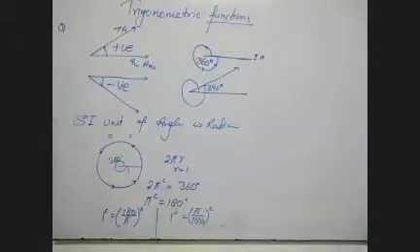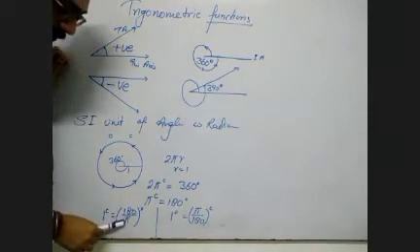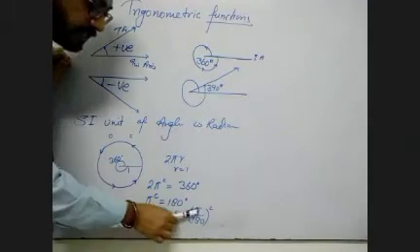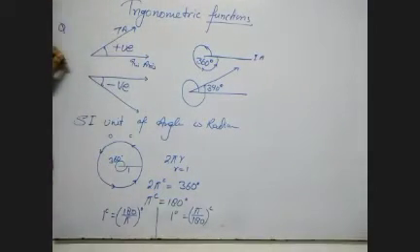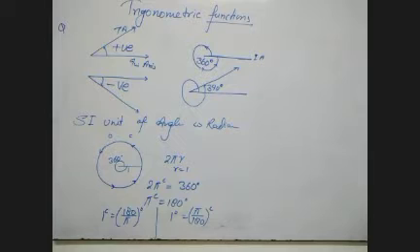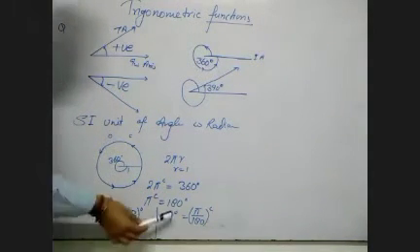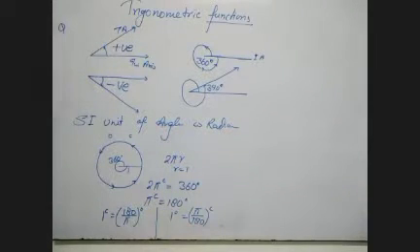Try to think: 1 radian is equal to 180 upon pi degree, and 1 degree is equal to pi upon 180 radian. These are the two things. It means we can convert radian into degree or degree into radian. This is one of the most important things for the day.